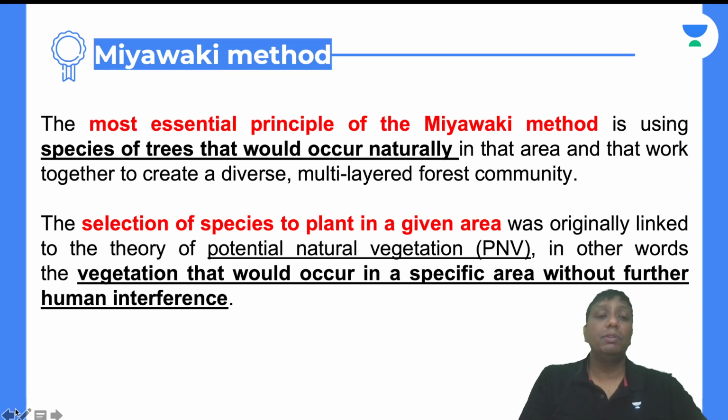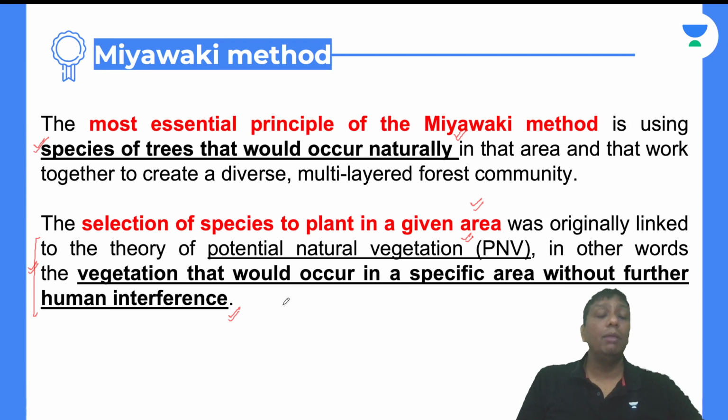The most essential principle of the Miyawaki method is what? Species of trees that would occur naturally in that area, we will grow them. Selection of species to plant in a given area is very, very important information, and it is totally based on the potential natural vegetation. This whole concept depends on potential natural vegetation, that is, vegetation that would occur in the specific area without further human interference. Definitely, if we grow the natural native plants there, no interference is required, no extra input, no extra energy, and not even input cost.